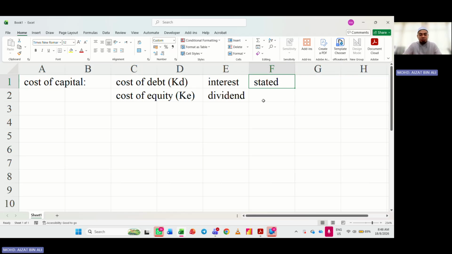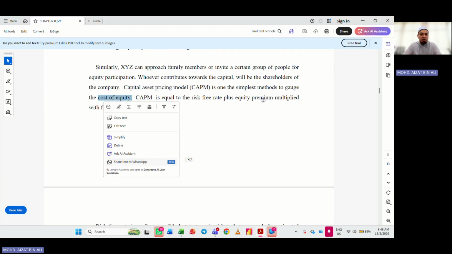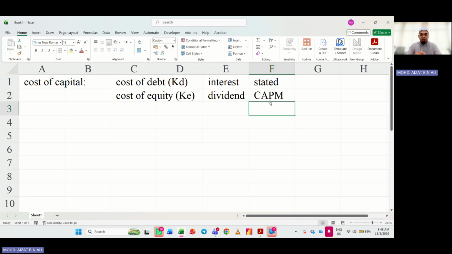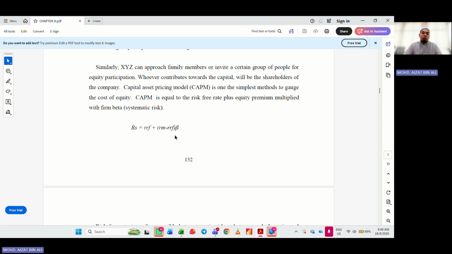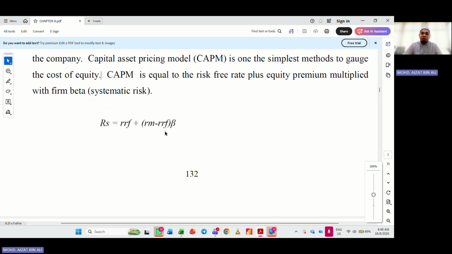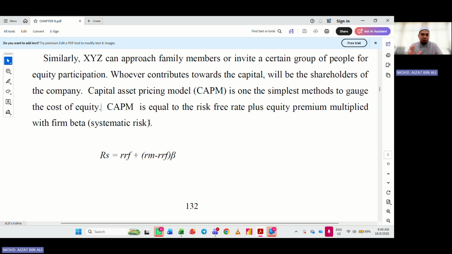So in this case, how do we get the rate of dividend? We get the rate of dividend using CAPM, the capital asset pricing model. Don't worry about memorizing this formula, because in finance we will provide the required formula to you, except the formula for depreciation. We only give you the formula related to finance. There was one time students asked in the final exam, where is the formula for depreciation? We don't provide that. Depreciation is related to accounting, so formulas related to other courses, you have to memorize them.